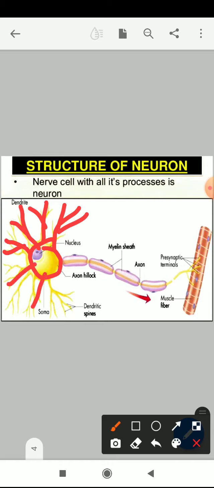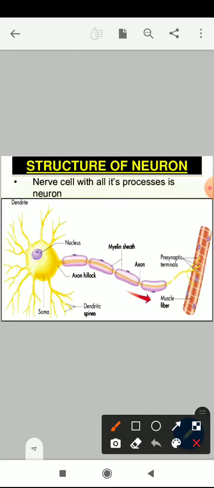These branched parts are called dendrites, which in the Greek word means a tree, or branching like a tree. That's why this name is given to this type of structure. After that, from the cell body, a longitudinal strand arises. Where is it arising from? A particular region, a somewhat tapering structure which arises immediately after the cell body.